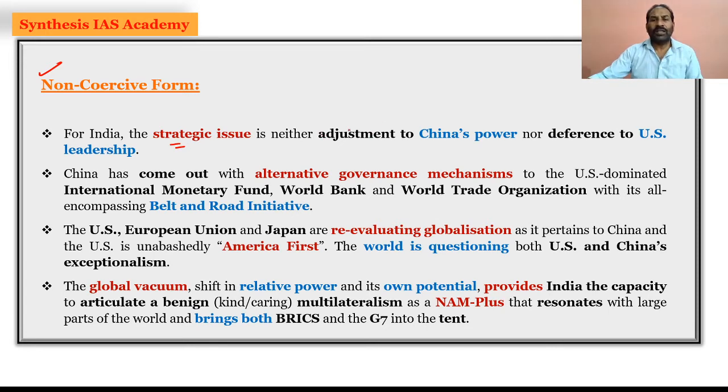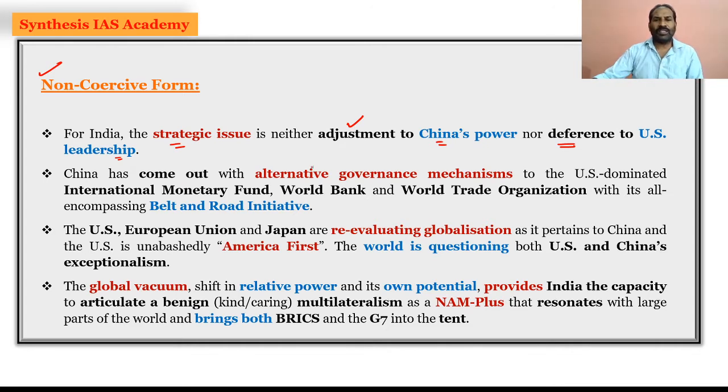Neither does India want to adjust towards China's power, nor does it want to differ from US leadership. So it is almost at a new kind of non-alignment movement, but it is wanting new principles in international relations. It wanted a new change in international relations. Thereby multilateralism is definitely a new role which India can play in the new Cold War times.